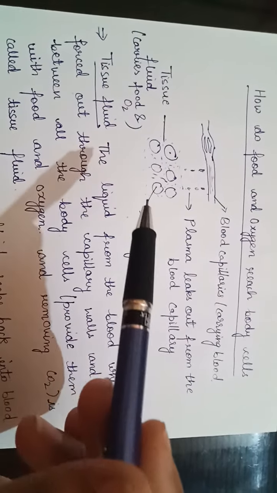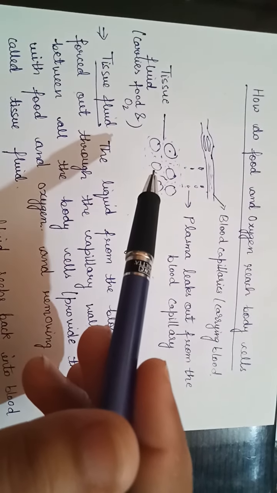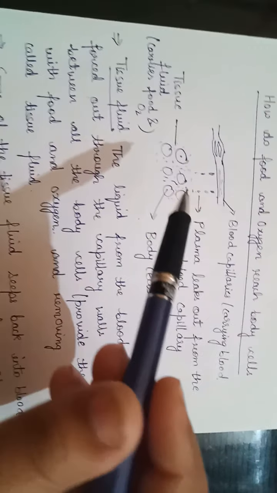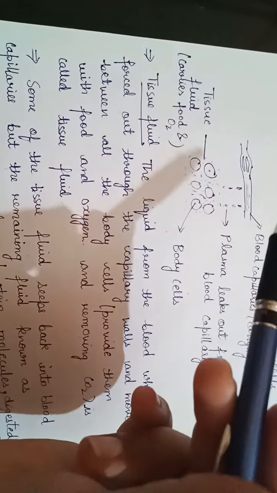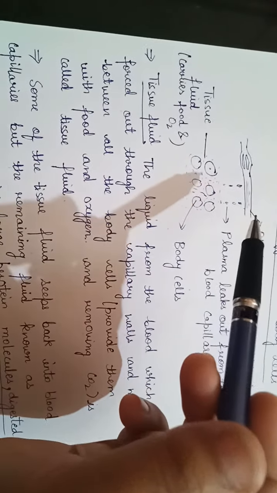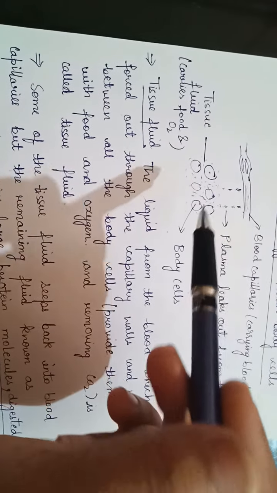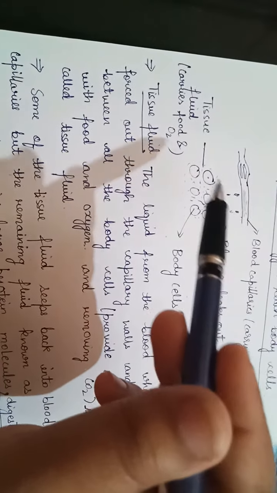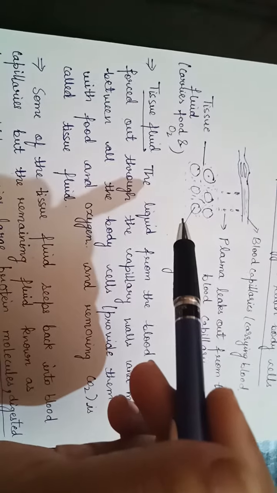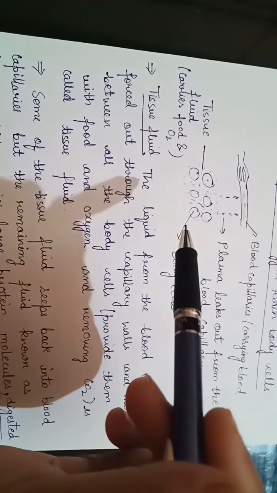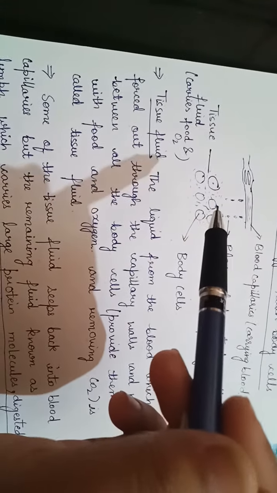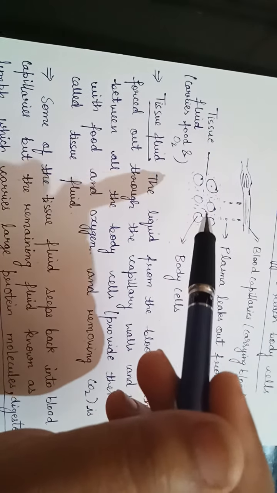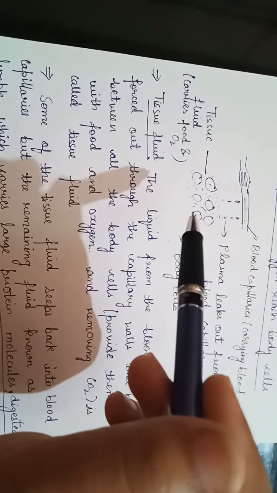Some of the tissue fluid seeps back into the blood capillaries, but the remaining fluid stays there, surrounding the body cells. This remaining tissue fluid is known as lymph.